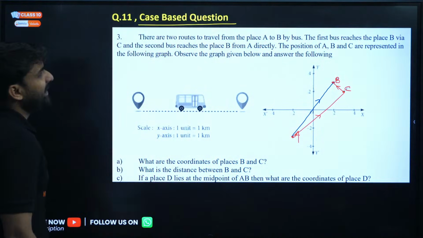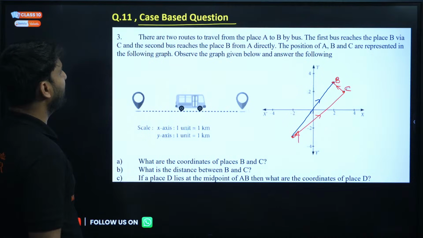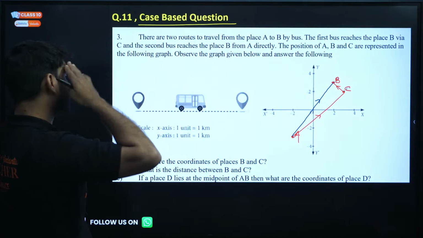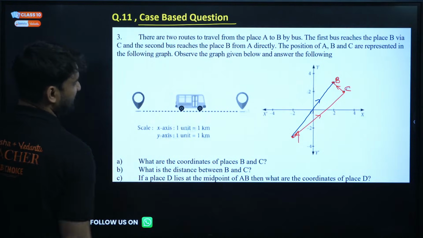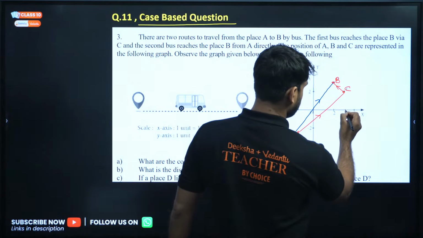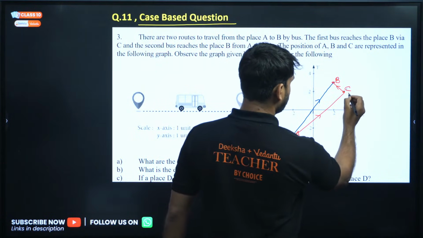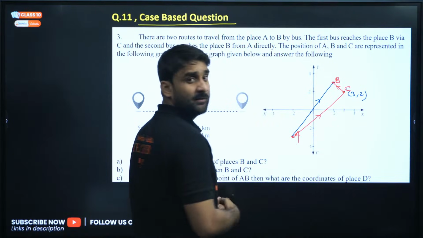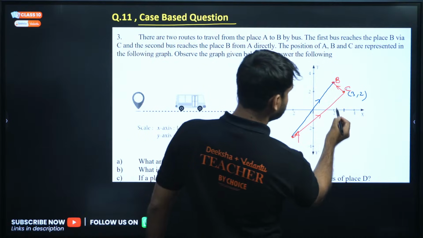The positions of A, B, C are represented in the following graph. Observe the graph given below and answer the following question. What are the coordinates of places B and C? Come on, my dear, first find out the coordinates. For C this will be 3, 2, and for B this is 2 and this is 3.